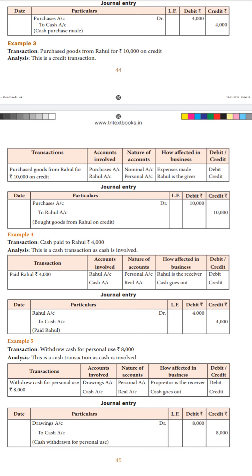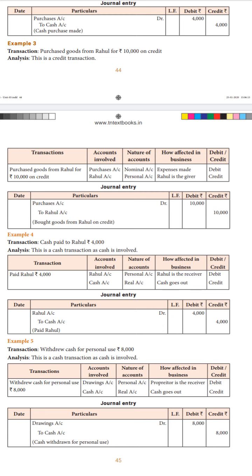Example 5. Withdrew cash for personal use rupees 8,000. Okay. So I hope you all remember when I taught you the accounting equation approach itself, I told whenever you see withdrew for personal use, immediately you have to take up drawings account. So here withdrawing, so drawings account, and what are we withdrawing? Cash. So these two are the accounts involved. So first is drawings account, the other one is the cash account.